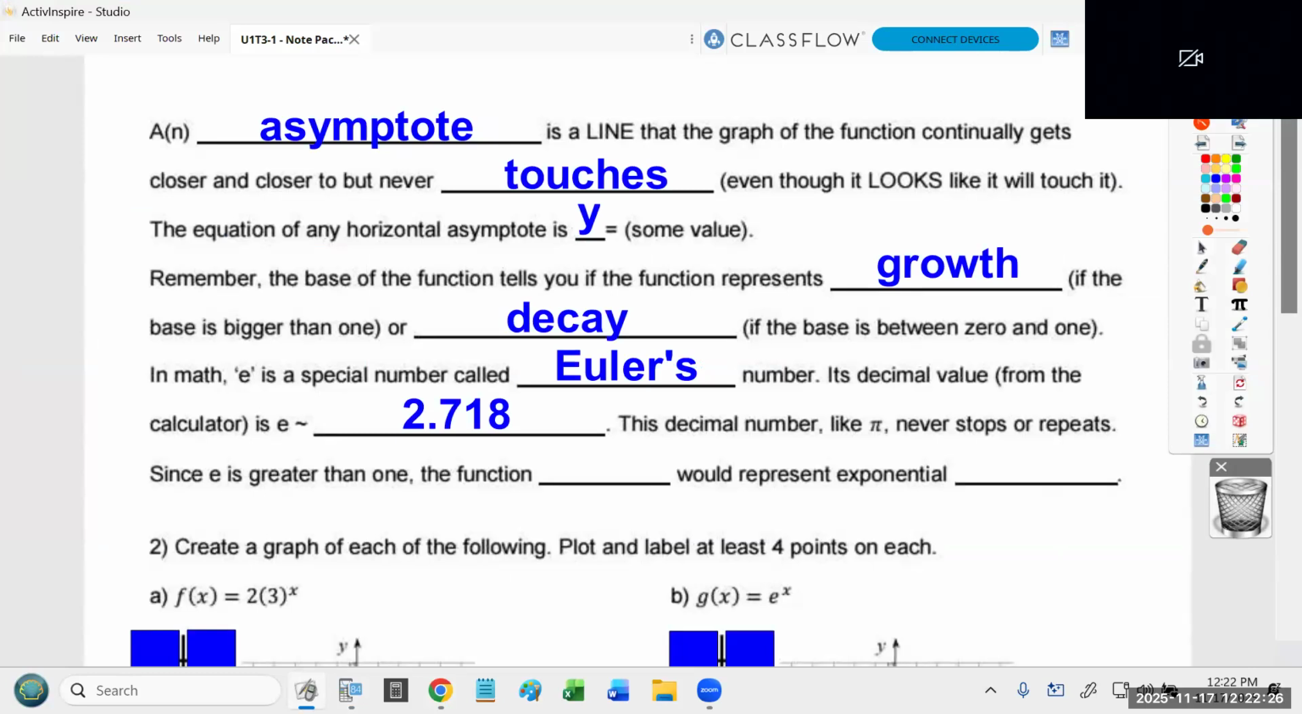Since E is greater than 1, the function y equals e to the x, please write that down, is the parent function. This is like the simplest Euler function I can give you for exponential growth. It's e to the x. This would represent growth because e is 2.718, bigger than 1, so it represents growth.